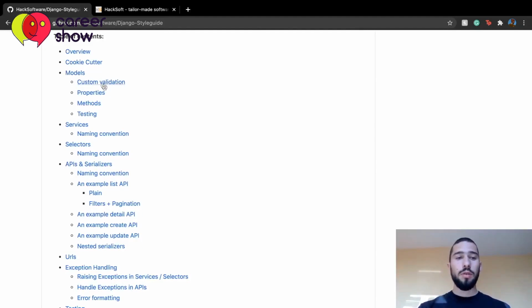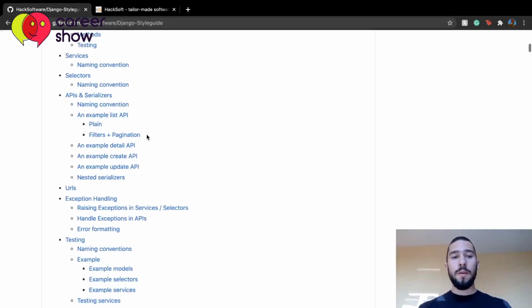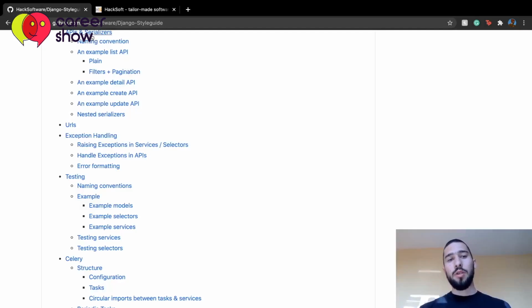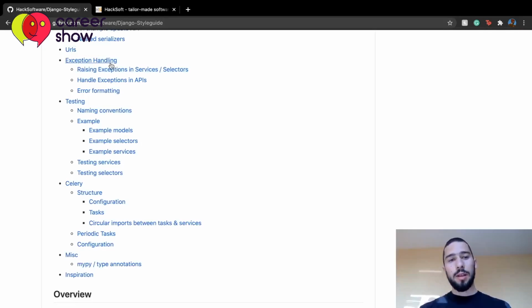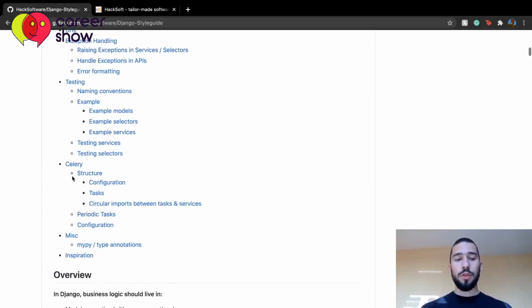We have sections for models, on how to structure them and write them. We have a section on services and selectors, which are things that we actually define as terminology in our Django projects. I'll not go into detail here, but you can check this in the style guide. We have a section for APIs and serializers if you are using Django REST framework. We have sections on URLs, on exception handling, on testing, which is very important in our projects. We have a section for Celery and how to structure and develop your tasks.